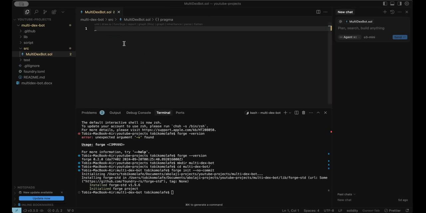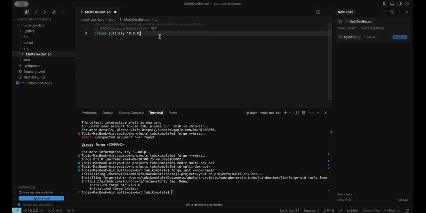The next thing is to define our Solidity version. We'll be using the open source MIT license, and we'll be using a recent Solidity version, anything greater than 0.8.